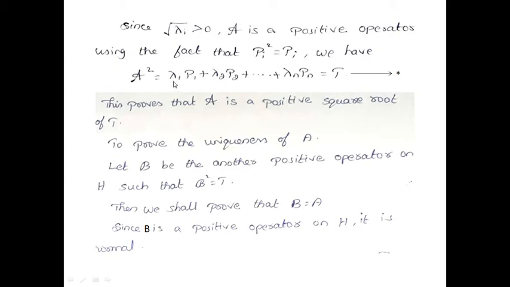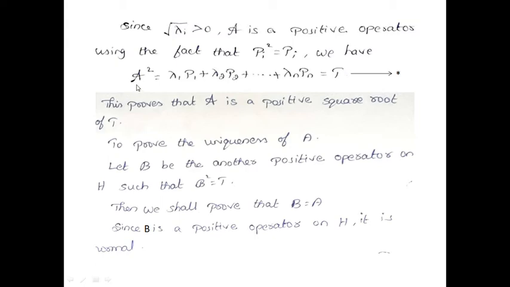That is nothing but lambda 1. Similarly, root lambda 2 the whole square gives lambda 2 P2 square, and by the projection property it becomes P2. And the remaining terms, root lambda 1 root lambda 2 P1 P2, will be 0 because of pairwise orthogonality. And this is nothing but our first equation, that is T, the spectral resolution.